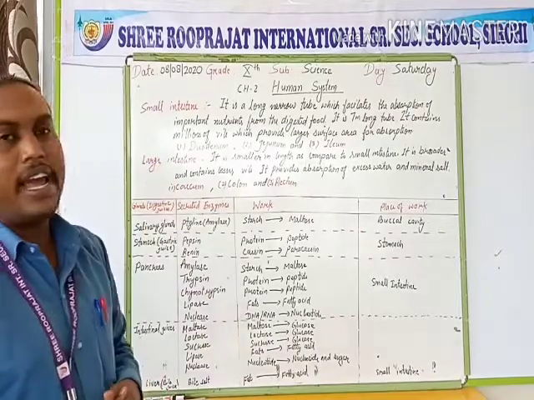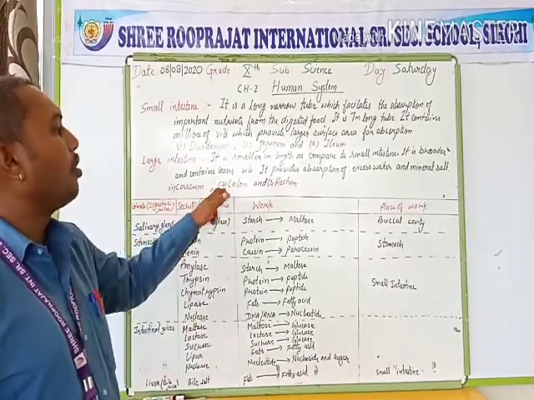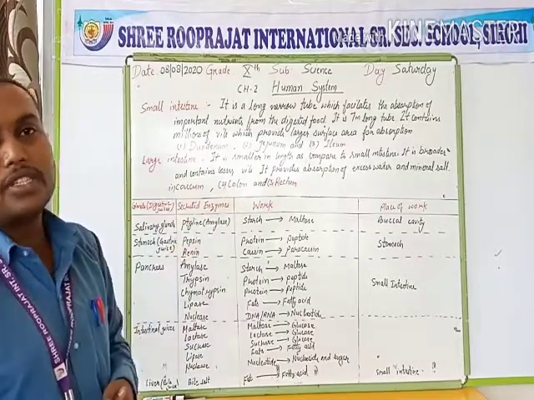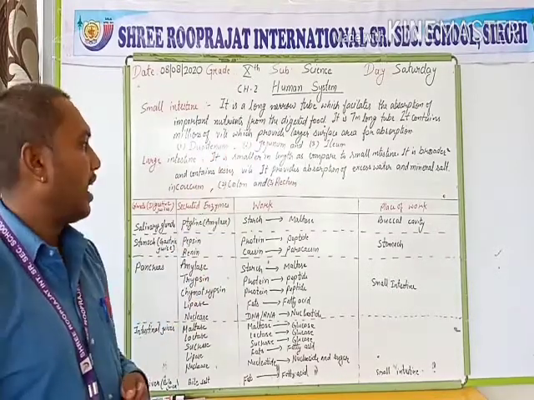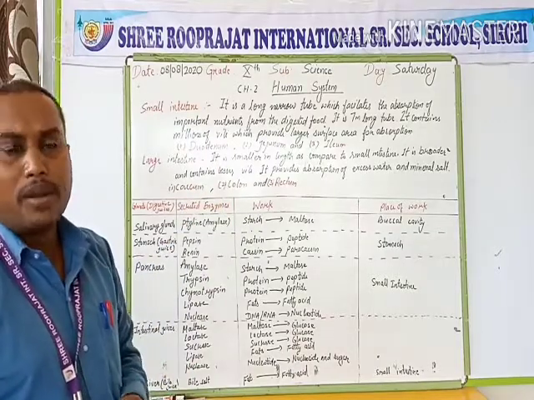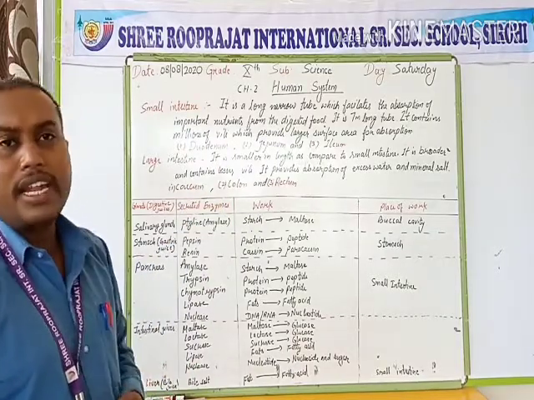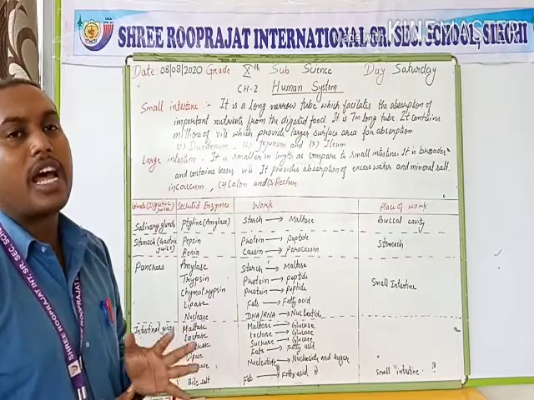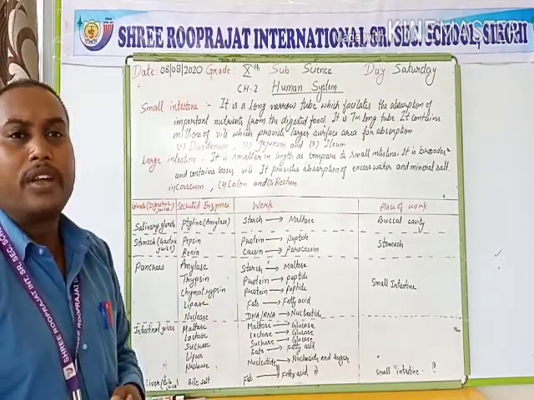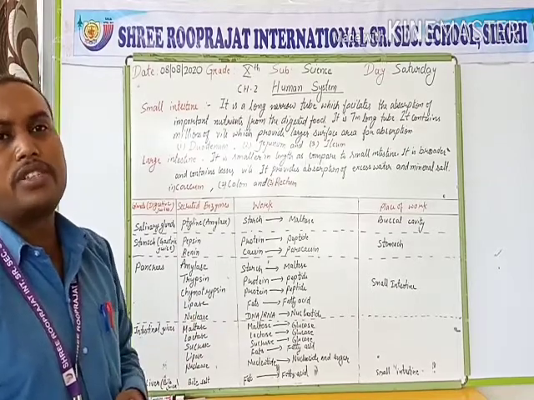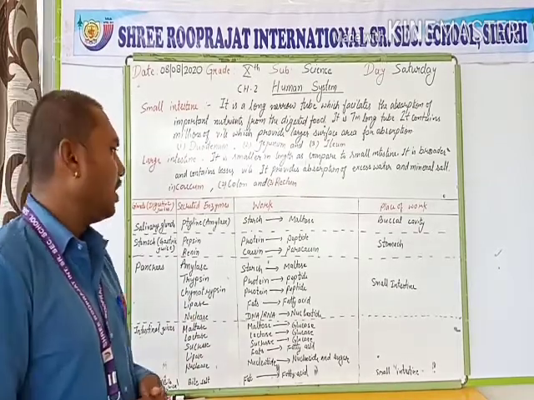The large intestine has three parts: cecum, colon and rectum. Cecum is the first portion of the large intestine, which is attached to the ileum, and the colon is the middle portion of the large intestine. The rectum is the last portion, and it is attached to the opening known as the anus, through which the waste material is taken out in the form of fecal matter.